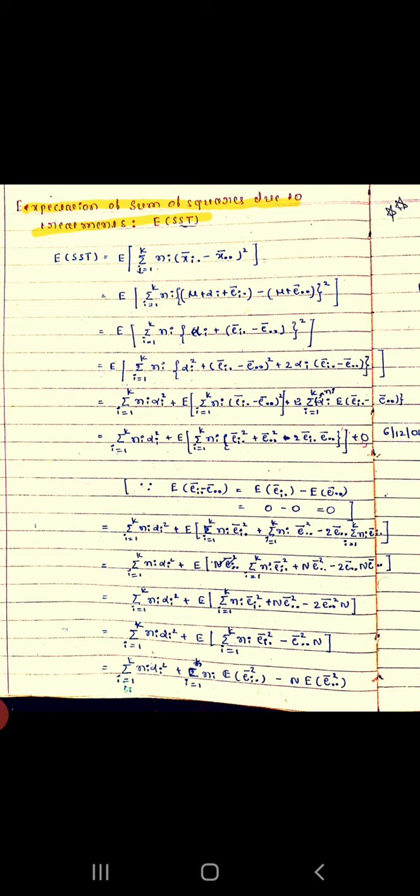That is equal to the summation i equals 1 to k of n_i alpha_i square plus the expectation of the summation i equals 1 to k of n_i times (ē_i. minus ē..) whole square.